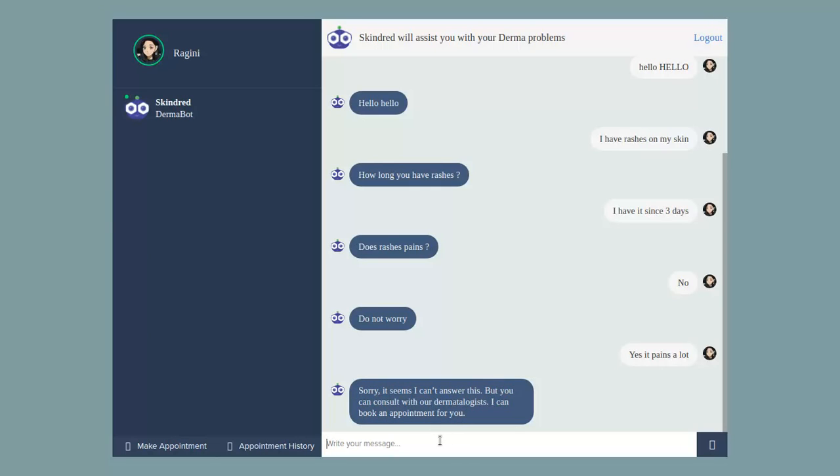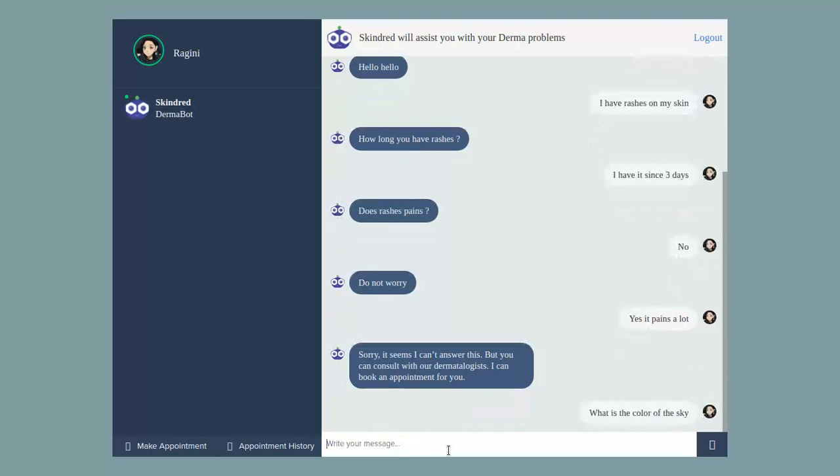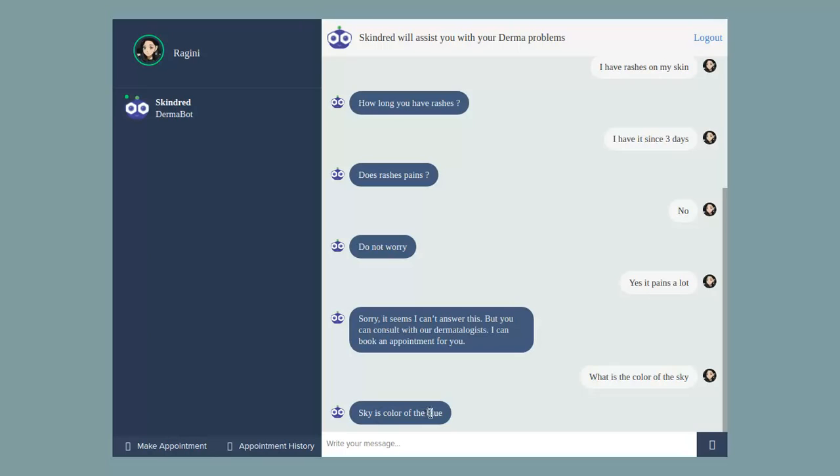I told you earlier that we have trained the chatbot on a movie dataset as well to create the language construct. So I'll just ask something from there. Let me ask, "What is the color of the sky?" See, I'm using the word COLOR here, not COLOUR. All the conversations were in US English, so I'm using COLOR here because it doesn't know yet what the word COLOUR means. Okay, it says, "sky is color of the blue."